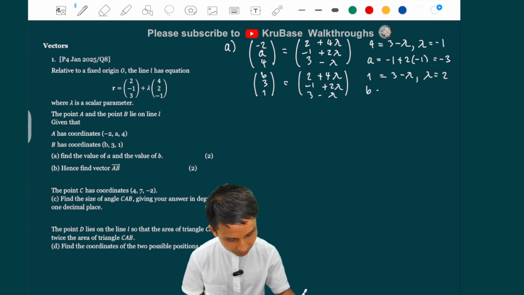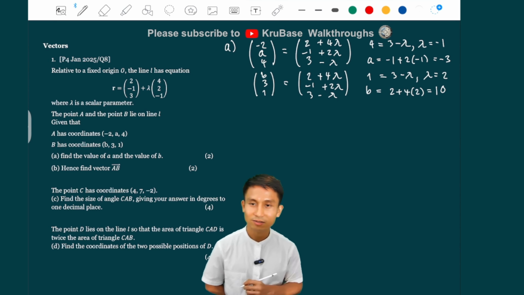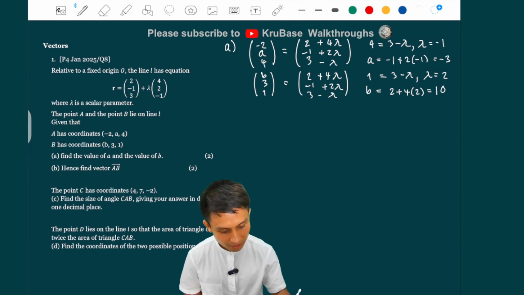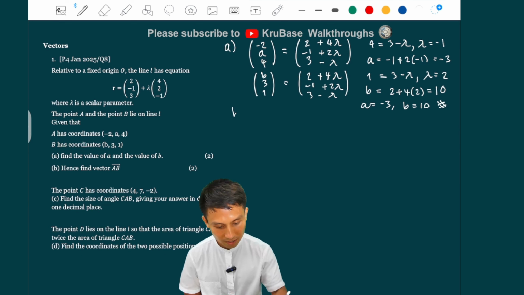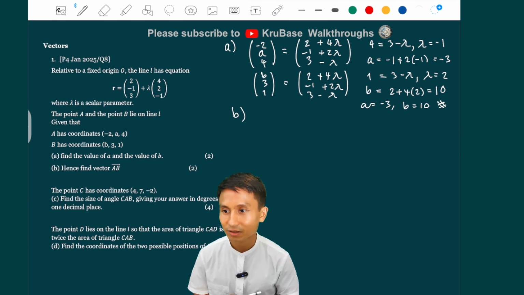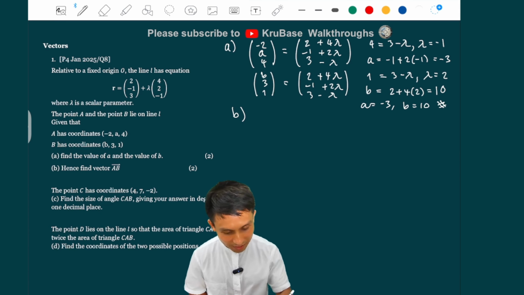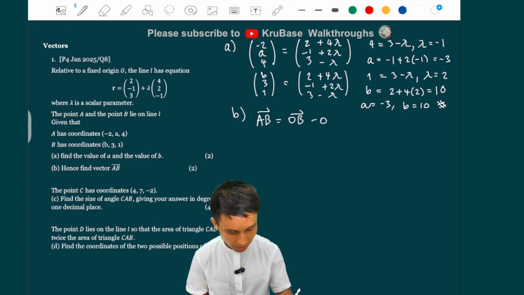So b, the top component, equals 2 plus 4 lambda, with lambda being 2. That's going to give us 10. So we solve for a and b. That means a equals minus 3 and b equals 10. All right, for part A. Part B: hence find vector AB. Vector AB is just OB minus OA.